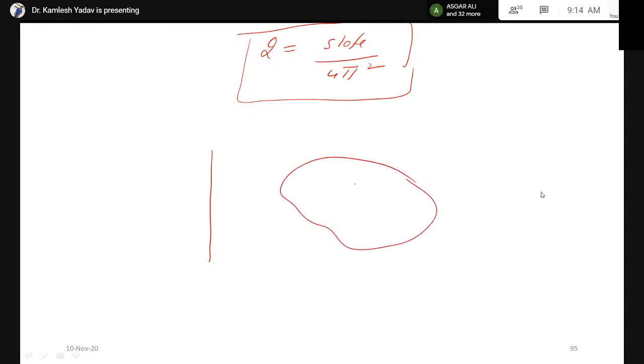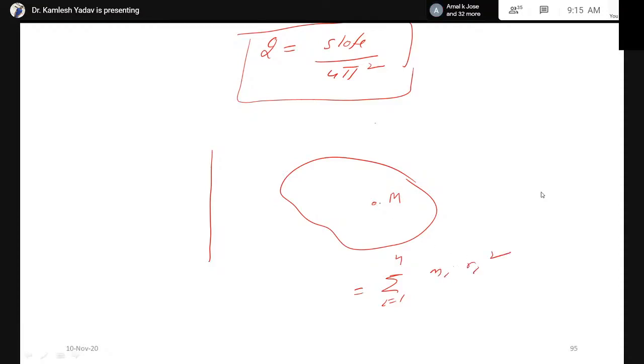Suppose we have a rigid body, and here is the center of mass where mass is concentrated. Then we can define the moment of inertia of this object as the summation from i equals 1 to n of m_i r_i square.